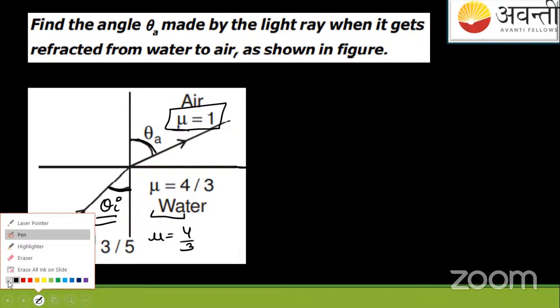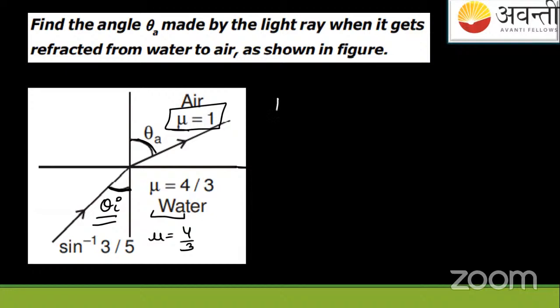So it's like this, suppose the light ray passes from, say, denser medium, the medium which is having the more refractive index.